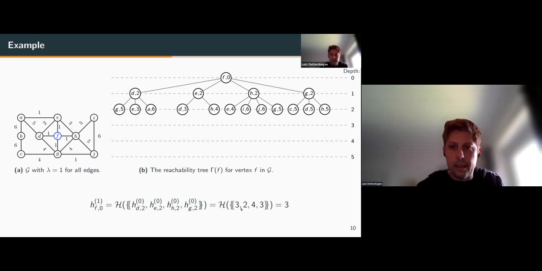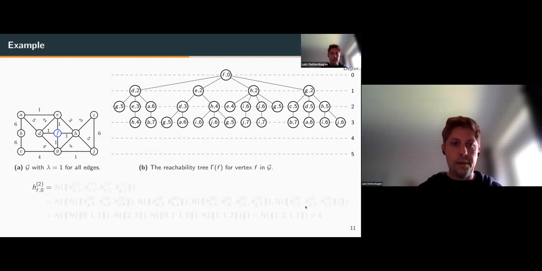And this is the temporal neighborhood size for this node here. And this corresponds to the 0th order temporal H-index at this position. And we have similar values now for E2 and so on. Then the first order temporal H-index value of the node F would be 3 because we have 3 values larger or equal to 3 in this multiset.